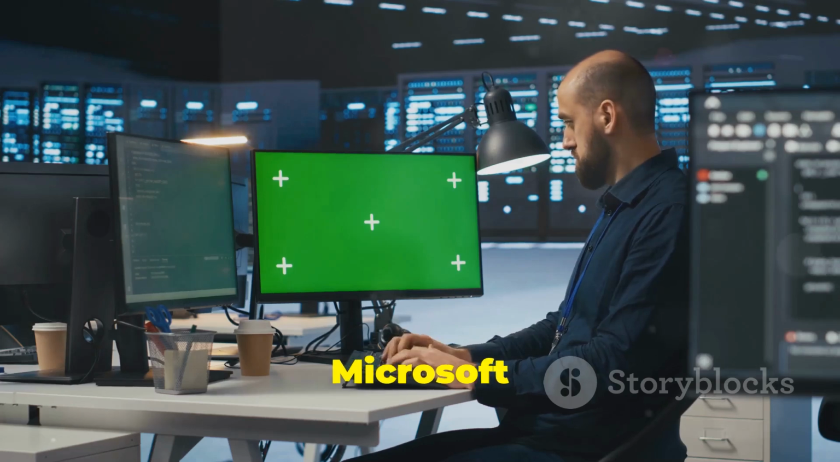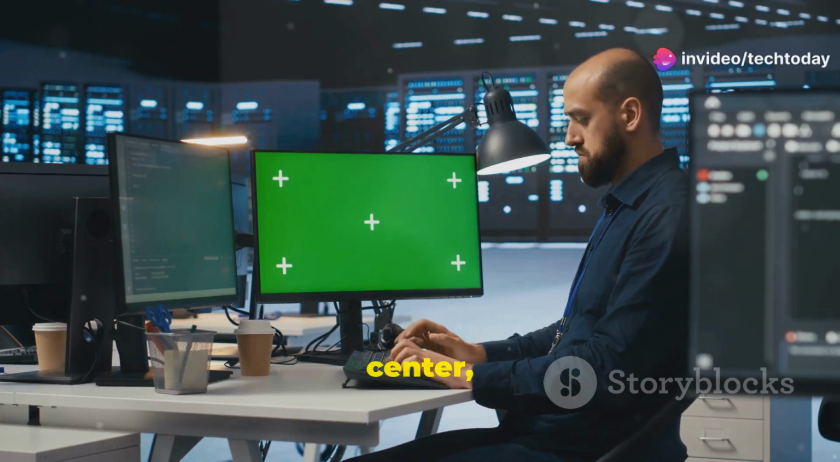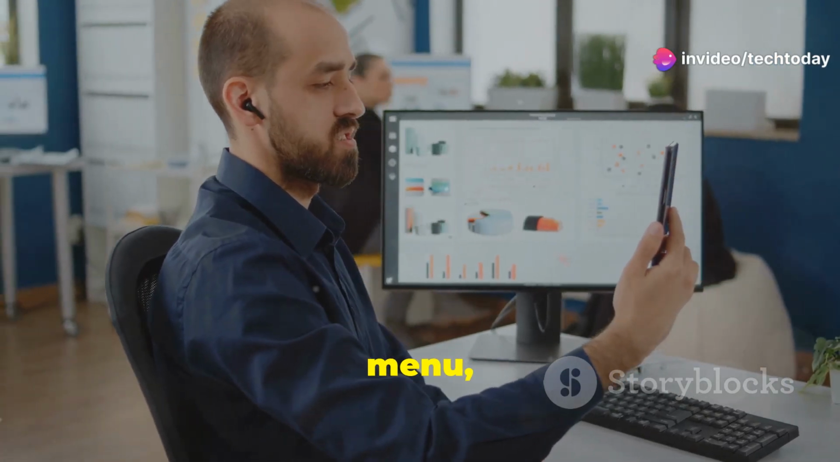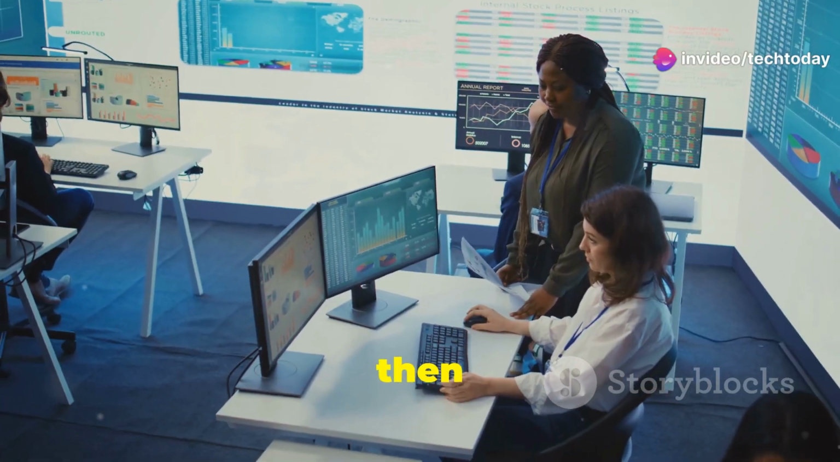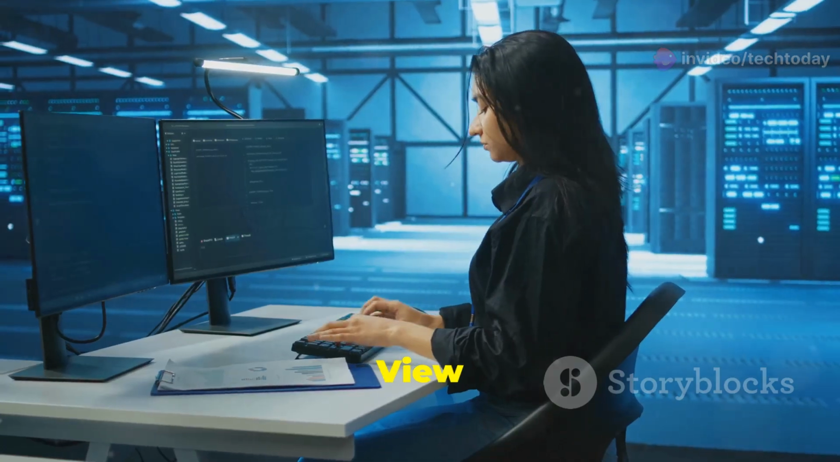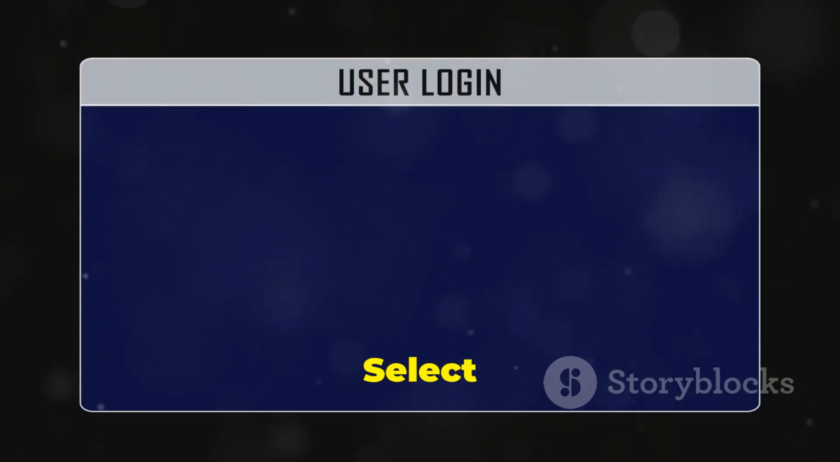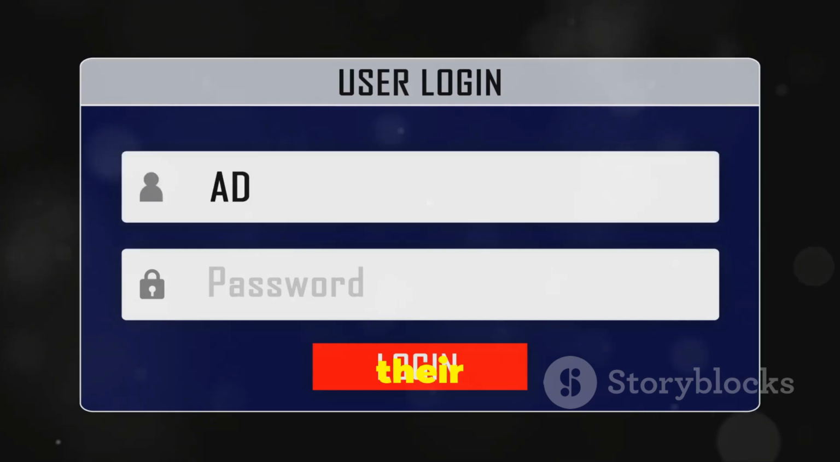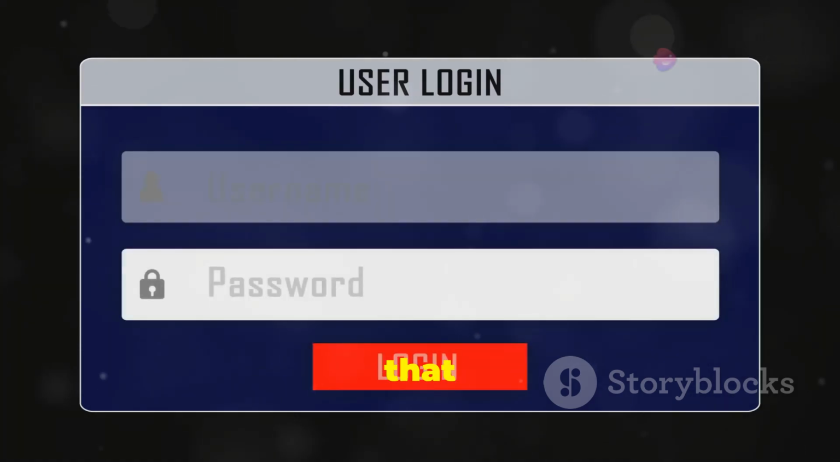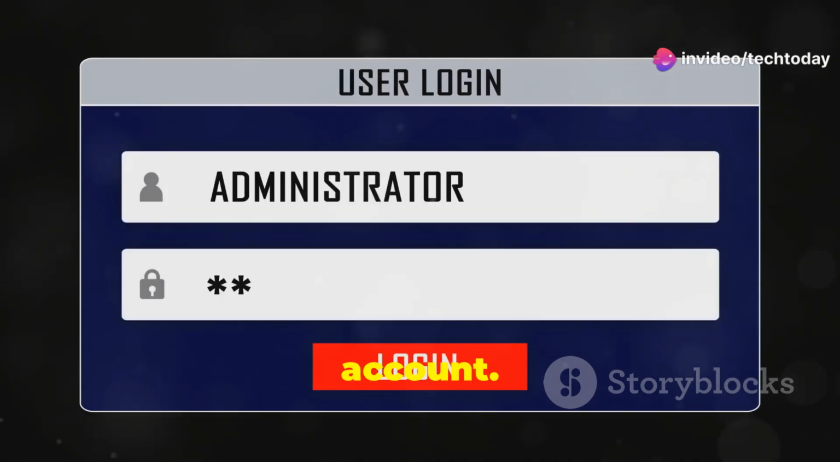Once you are logged into the Microsoft 365 Admin Center, in the left navigation menu, expand users and then select active users. View the available user accounts. Select a user in the list by clicking their name. A window opens on the right that displays more details for the user account.